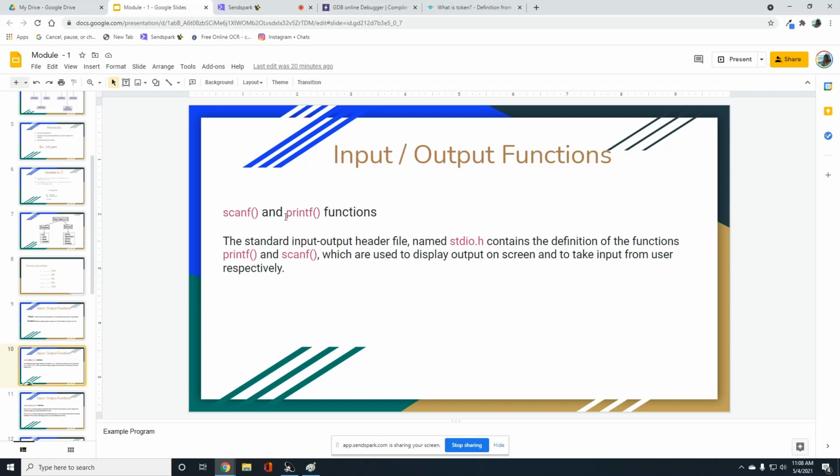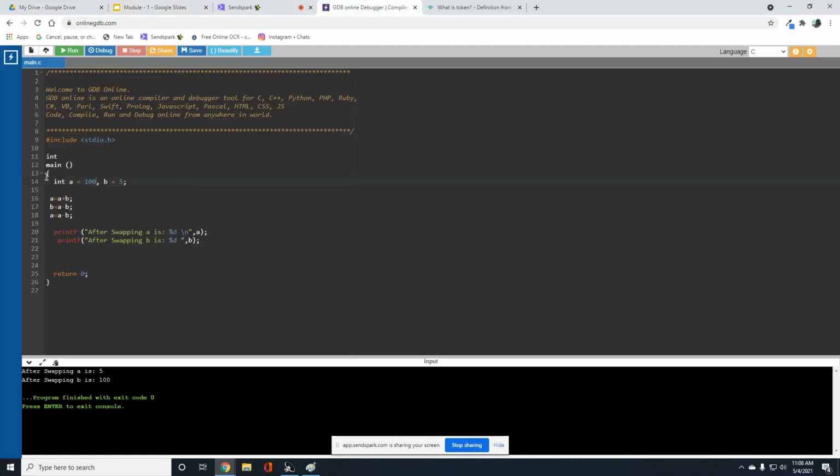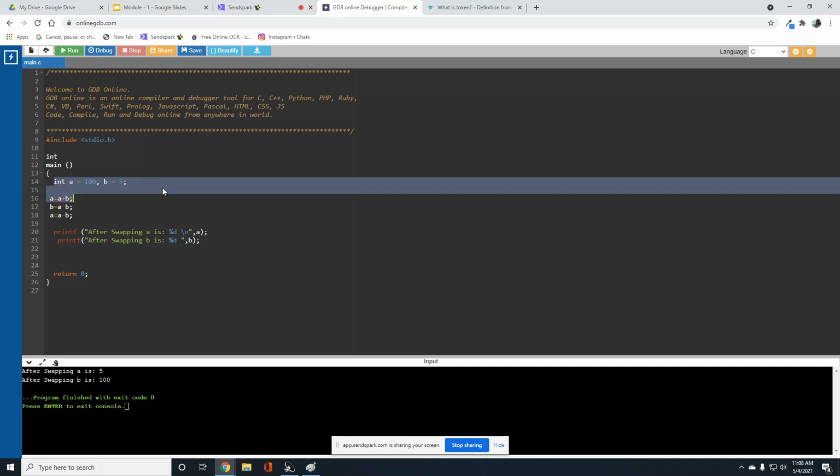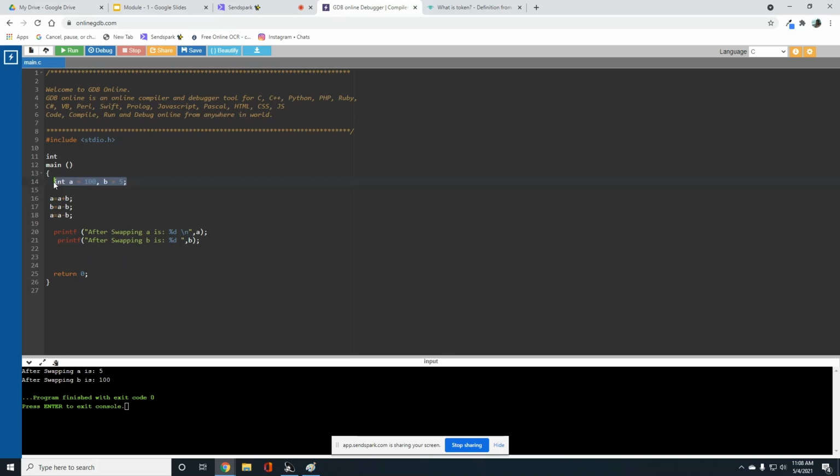If you want to give any value, for example, in this program I directly declared A and B value. Instead of this, you can ask the user to enter A value and B value, and you can read the value from the user. See, if I want to change the B value, I have to go to the program and change it. So instead of that, the program should ask the user to enter A value, B value. According to the user's wish, he can enter whatever values he wants. So let me check that.